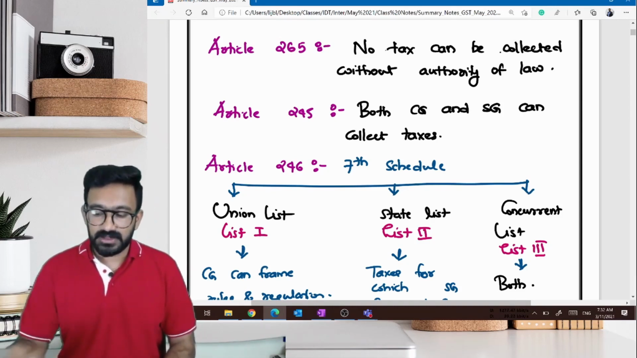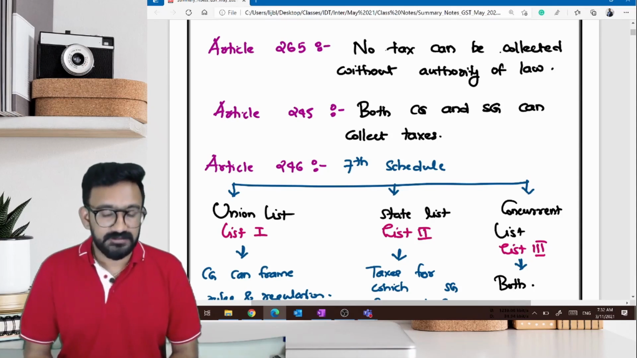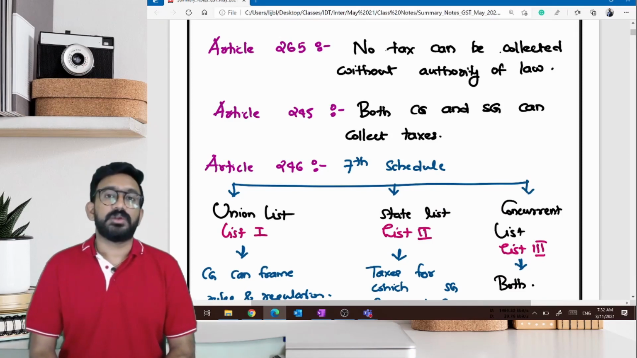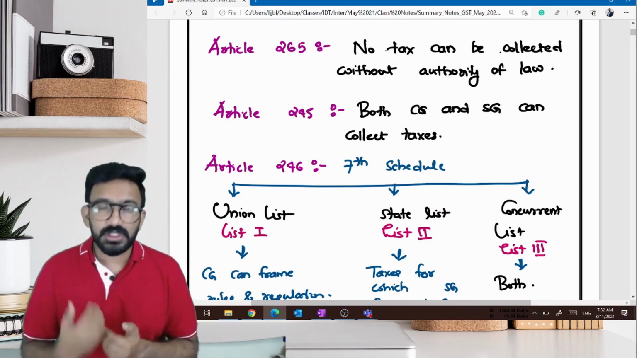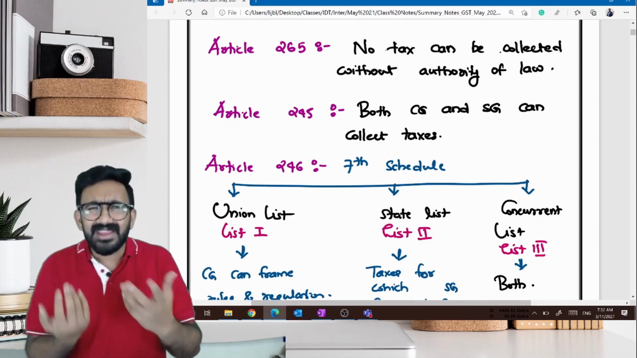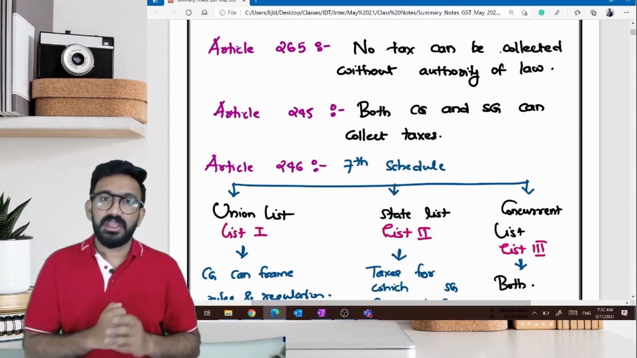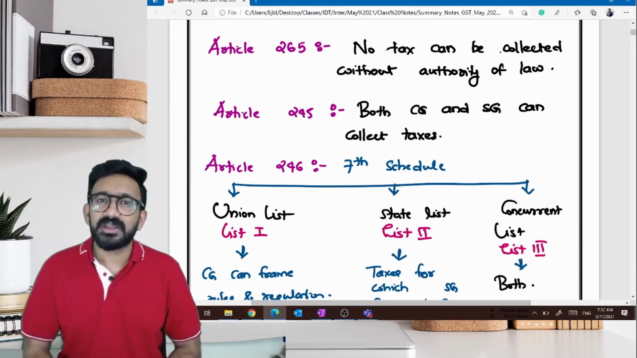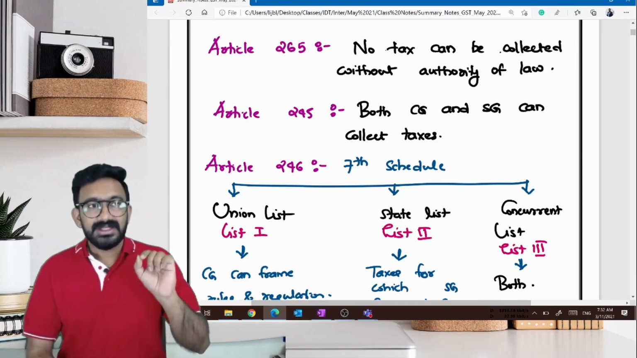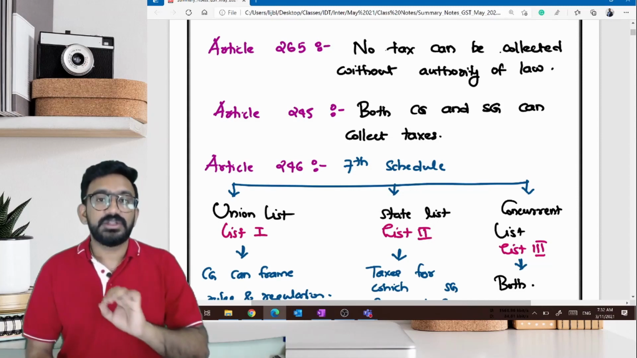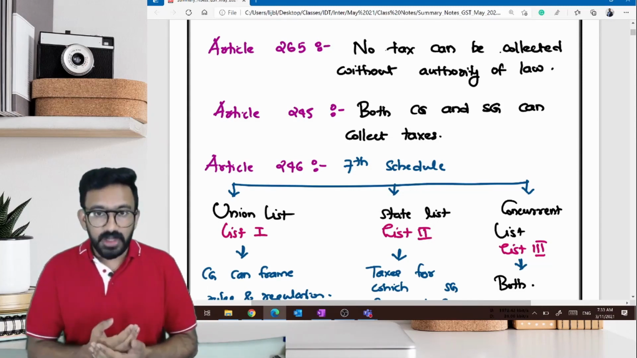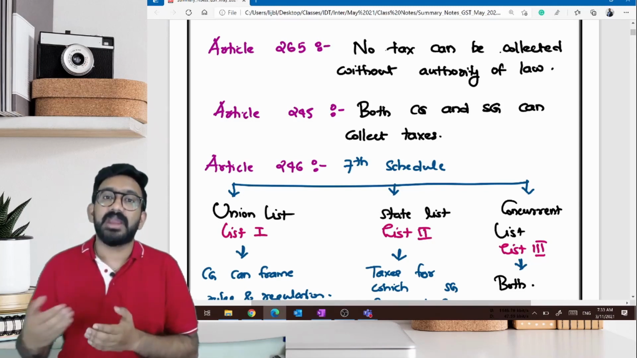First point, in Article 265, let's look at what it says. No tax can be collected without authority of law. Since you have MCQ questions coming in, even the smallest of topics can now be thought about. Can they ask an MCQ question from this? If so, should I not learn this particular topic? That's how you should read your textbook. Now, Article 265 says no tax can be collected without authority of law. What does that mean? If you want to collect taxes, there should be an act behind it.